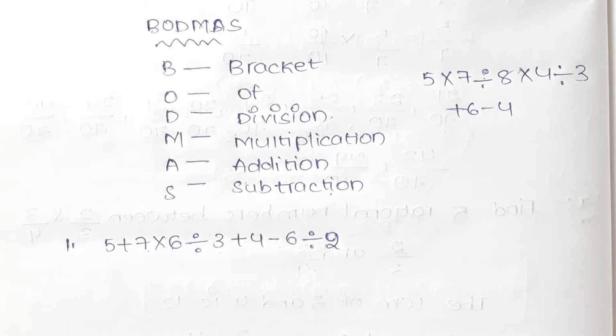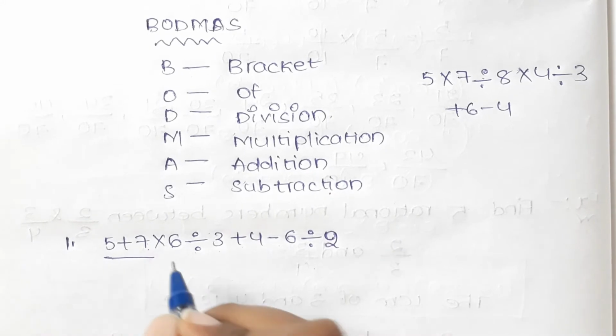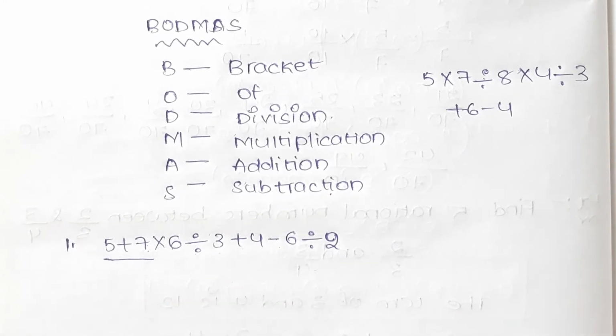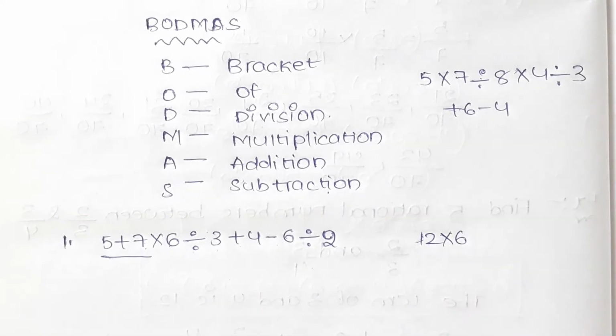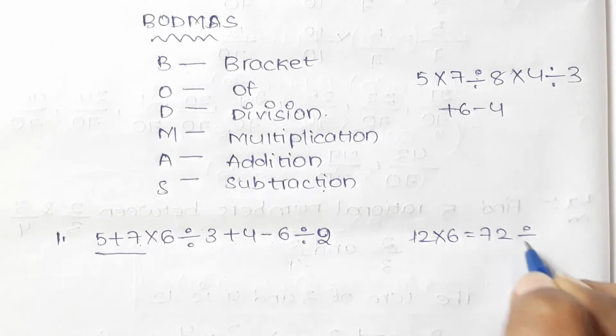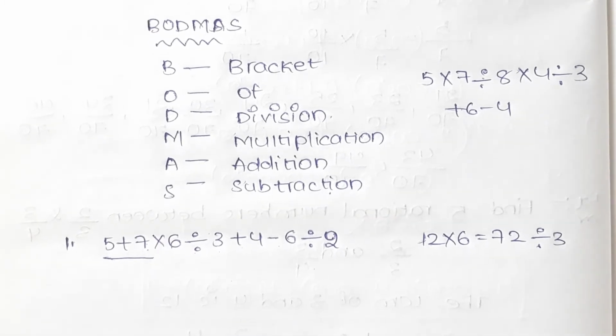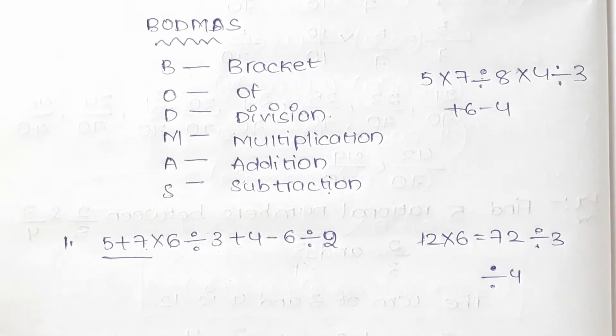After seeing a question like this, all the people go continuously, that is first 5 plus 7 is 12, 12 into 6 is 72, 72 divided by 3, and the answer obtained is again divided by 4, and this is wrong.